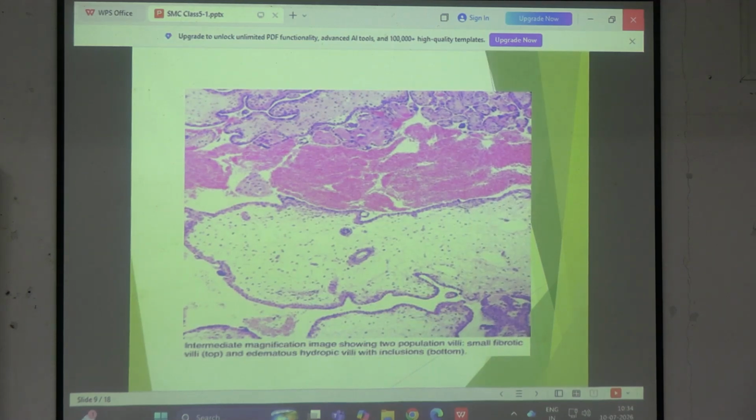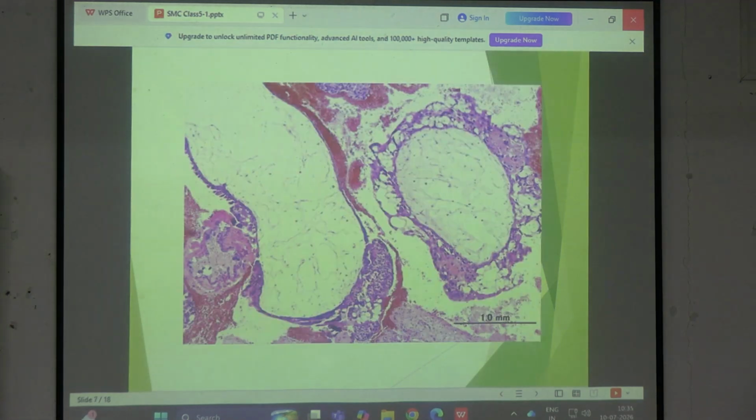Next point that I had mentioned is there is scalloping of chorionic villi. What is the meaning of that word? AJ, when you follow the outline of a chorionic villi, the normal chorionic villi has an ekdom uniform regular outline, but in the case of a chorionic villi which has gone hydropic change, when you are following the outline, এরকম আস্তে আস্তে দেখো এখানে একটা এরকম there is an inward projection. Yes, there is a small inward projection and then there is a proper inward projection into the core of the villi. So this is what we call scalloping.